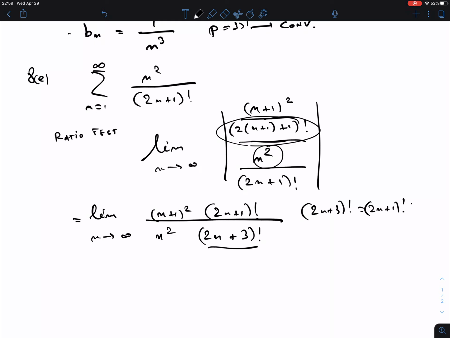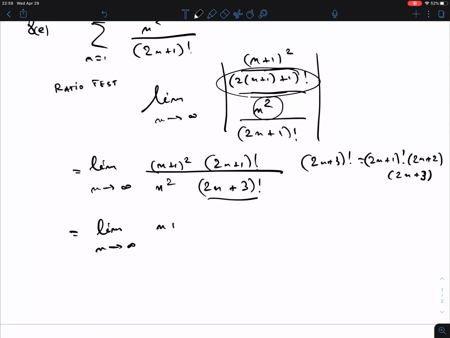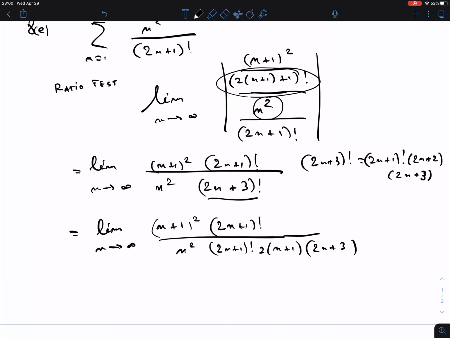Okay, so we have the limit for n going to infinity, (n plus 1) squared, (2n plus 1) factorial, n squared, and then we have (2n plus 1) factorial times (2n plus 2), which is 2 times (n plus 1), we can factor that out, and a (2n plus 3). Okay? We can cancel these guys here. These guys will cancel out. And so we see an n plus 1 that can cancel with here, and now let's write down what we have left here.